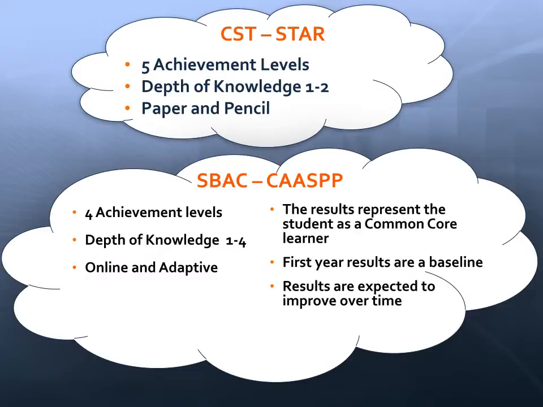The CST and STAR test addressed 5 achievement levels with a depth of knowledge 1 and 2, and it was a paper and pencil test. The new SBAC or CAASPP tests will have 4 achievement levels, and it'll address depths of knowledge 1 through 4. It's an online and adaptive test. The results represent the student as a Common Core learner. The first year results are a baseline for us, and results are expected to improve over time.